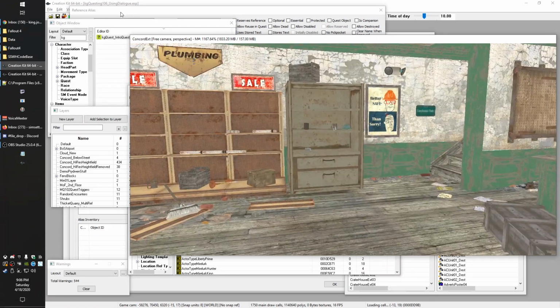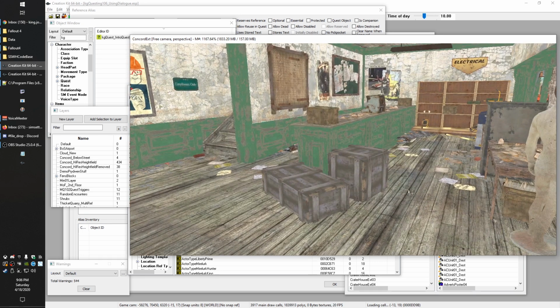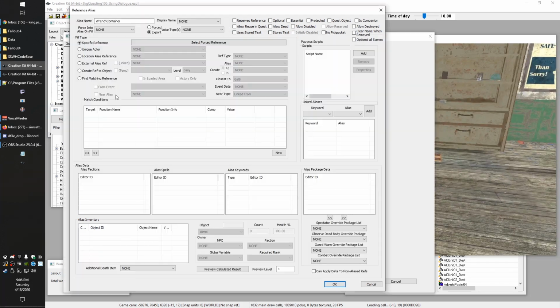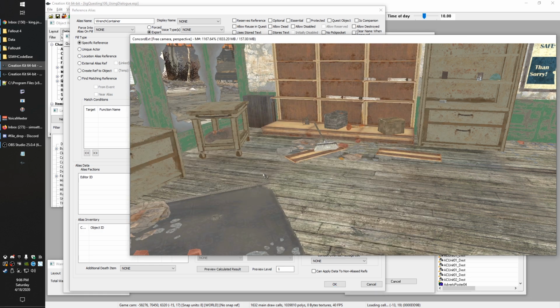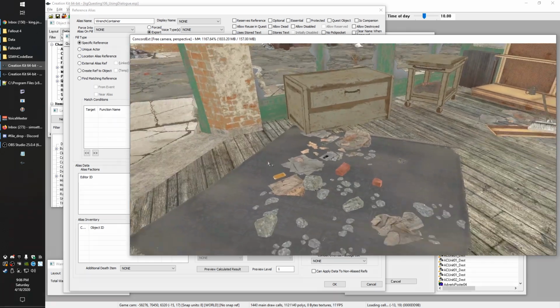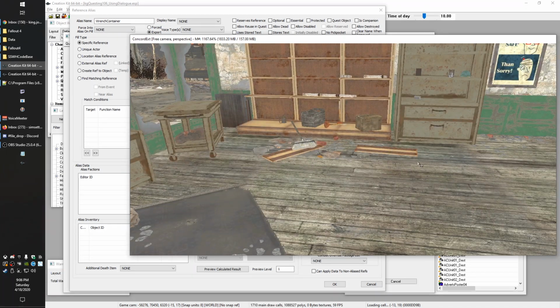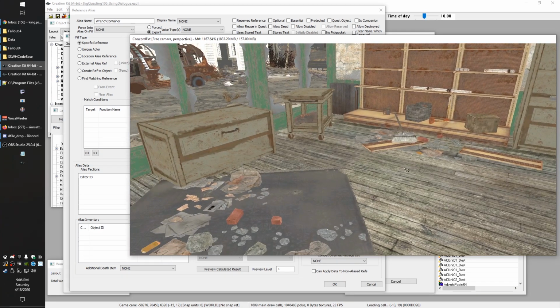We could set up our reference alias to just grab one of these containers already. And the only reason I will suggest you don't do that is when you do that and it's not through this event-based find system, which I've shown you guys how to use before, you can accidentally introduce a precombine break, even though you're not messing with any static. So precombine breaks are very, very bad. And it's very confusing why it happens and why it doesn't.